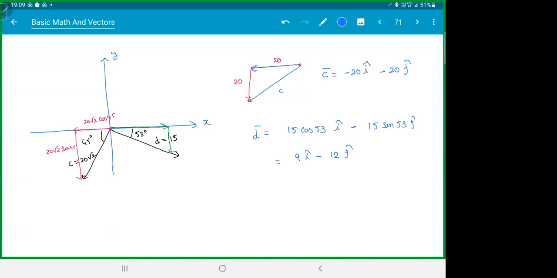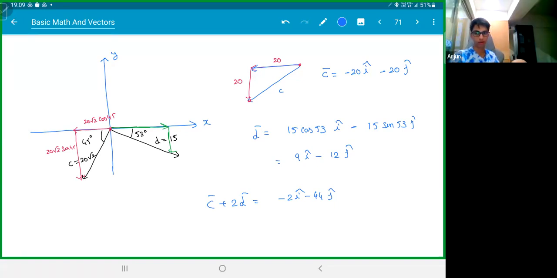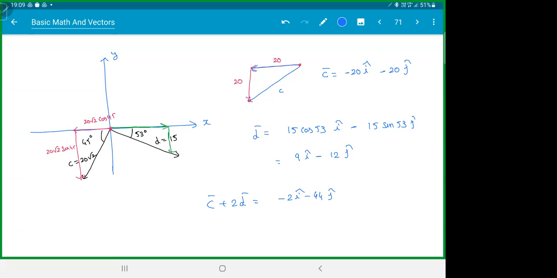Got this? And I'm asking C bar plus 2D bar. So C bar is minus 20 and 2D will be 19. So that is minus 2 I cap and minus 20, and this is minus 24, minus 44 J cap. Check. All clear about this? Yes, sir. Everyone got how to resolve the components?